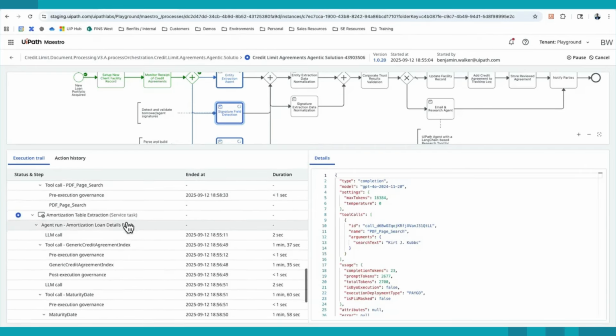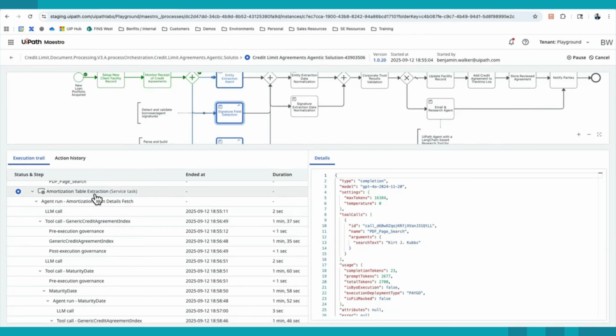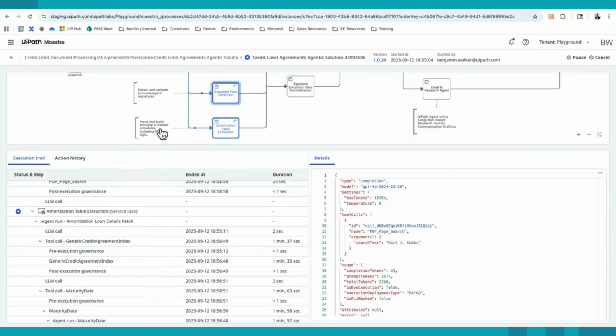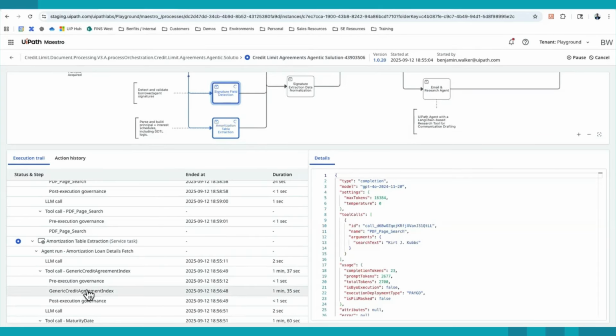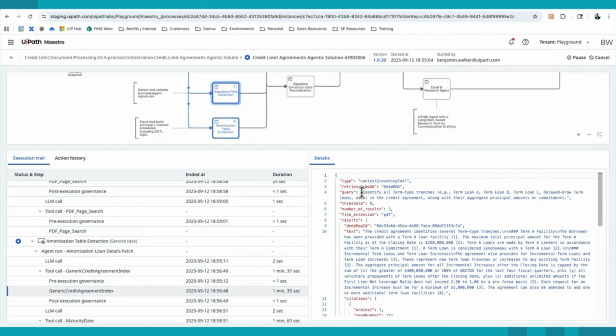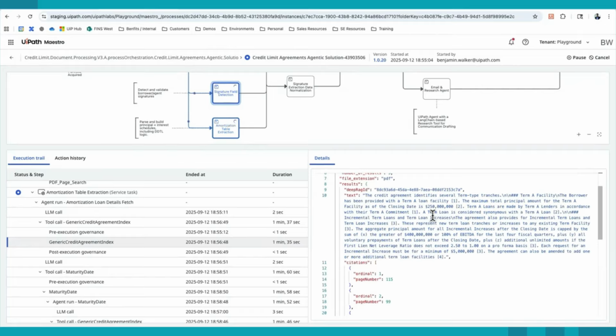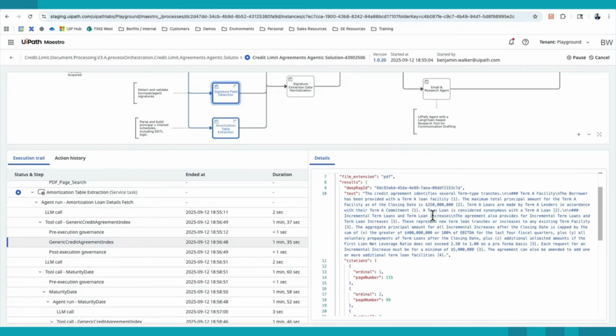Now, the last agent here, which we'll walk through a little bit, is going to be the amortization. This is probably the most complex piece here. This is running in parallel, and this is what is going to parse the document, understand, and actually build the amortization schedule based on key inputs. The first thing to do here is, if we look at this query, identify all term type tranches. They could be term loans, delayed draw loans, term loan A, term loan B, etc. And then once we have that list, we need to go one by one and pull out all relevant information.